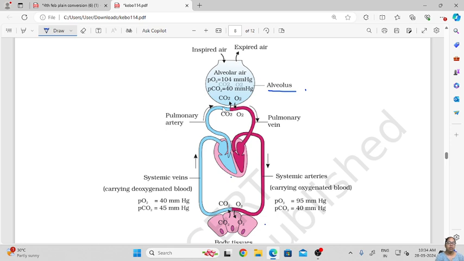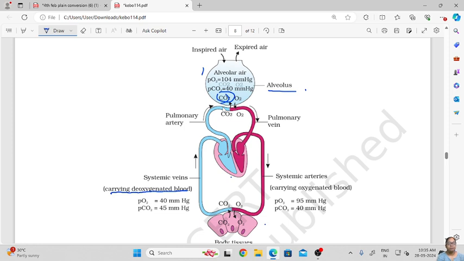The vena cava, the main vein, carries the deoxygenated blood from the body tissues to the heart, and from the heart the pulmonary artery carries that deoxygenated blood to the lungs, into the alveoli, where oxygen is taken in and carbon dioxide is filtered and expired into the air.